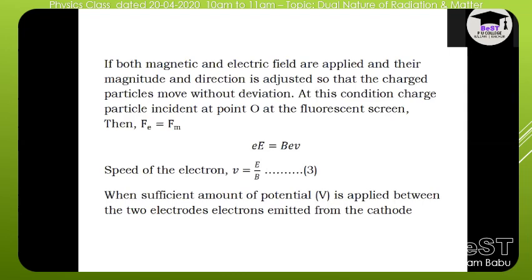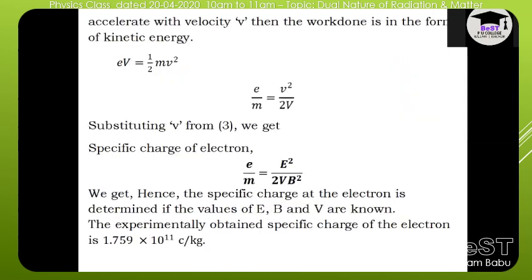But when sufficient amount of potential is applied between the cathode and anode, and electron is moving along the straight path. In this case, the total work done is in the form of kinetic energy. So we have shown here eV is equal to half mv square, and e by m is equal to v square by 2V. And if you substitute small v value from equation 3 in the above equation, we will get e by m is equal to E square by 2V B square. If you know capital E, capital V, and B, we can calculate the specific charge of electron. That's all.